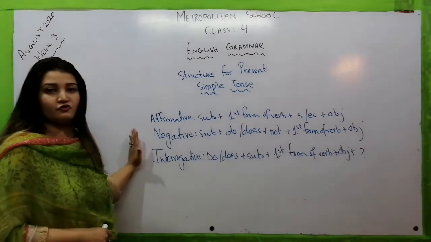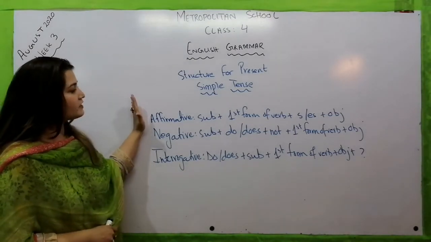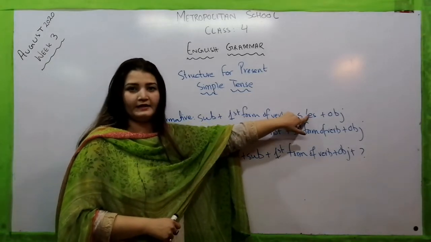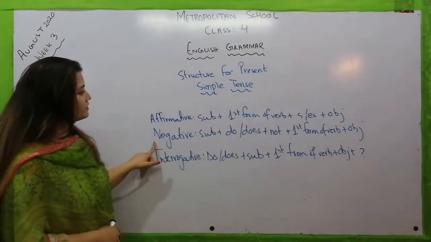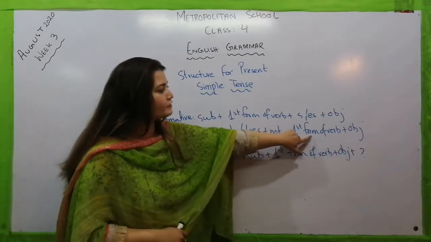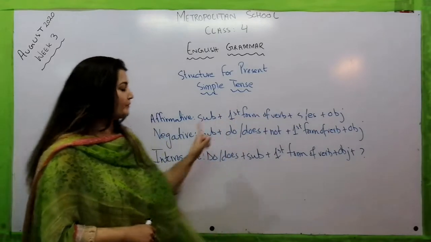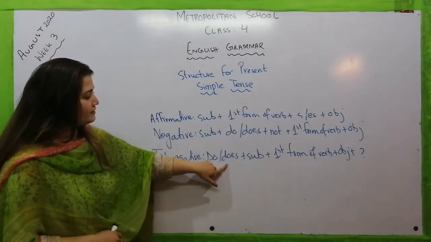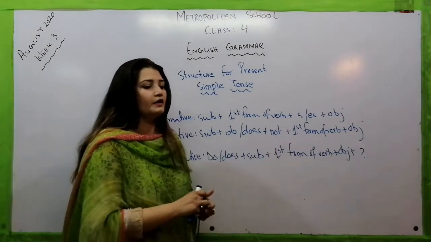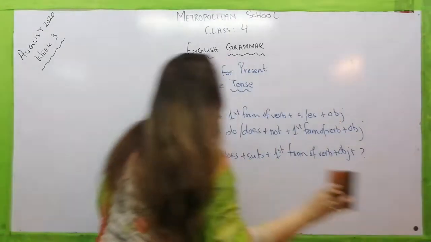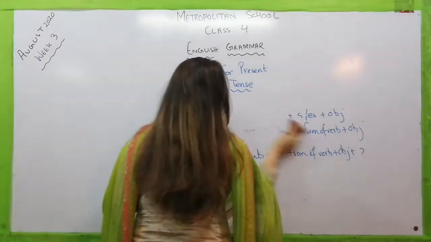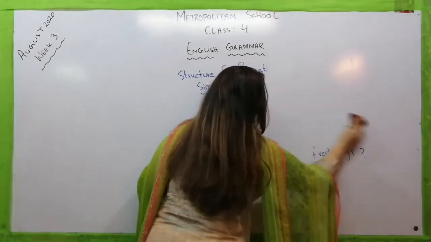Now let's repeat this structure with me once again. Affirmative, subject plus first form of verb plus s or es plus object. Negative, subject plus do or does plus not plus first form of verb plus object. Interrogative, do or does plus subject plus first form of verb plus object. Now let's move towards the difference between do and does. When do we have to use do and when do we have to use does?